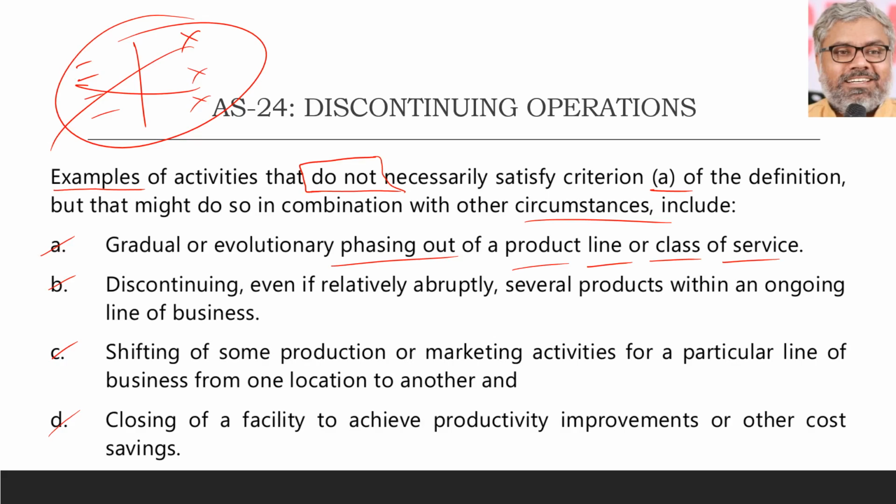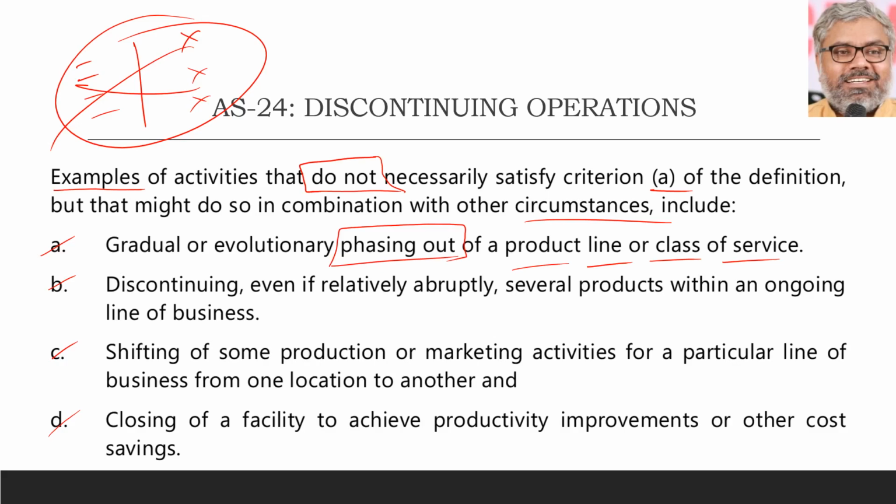Some types of cars are not being made anymore by Maruti Suzuki. Does it mean it is a discontinuing operation? No, not necessarily. Just one product line is stopped or phased out. That does not necessarily make it a discontinuing operation. Nobody is saying conclusively that it is not a discontinuing operation. Nobody can tell that. We are only saying it does not necessarily mean it is a discontinuing operation.